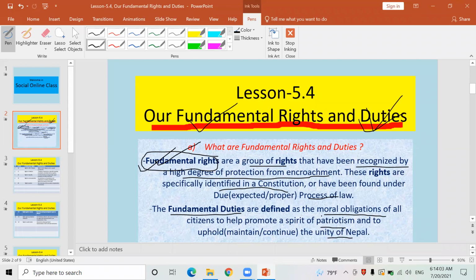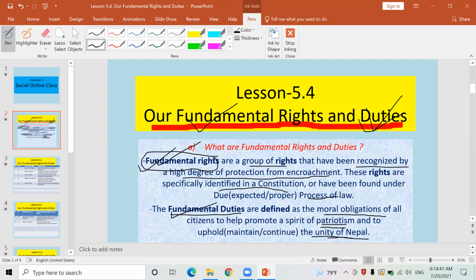All the citizens should be morally sound, okay, and some moral duties they have to carry out. Those moral duties which they have to carry out for increasing the feeling of patriotism and maintaining the unity of Nepal are fundamental duties. Okay, fundamental duties. Like these, fundamental duties belong to the moralities of the people. Okay, morality,